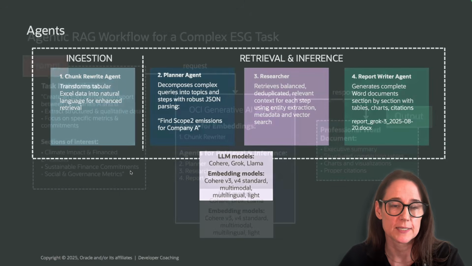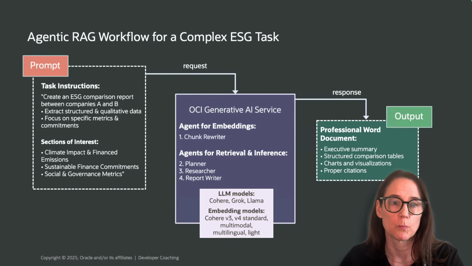Here's that familiar RAG diagram again, but notice the difference. With vanilla RAG, the query goes straight to embedding, to retrieval, and it's a one-shot answer. With agentic RAG, the query will first hit the planner, get the subtasks, and then retrieve tailored information for each step. And then the document writer will put it all together in a structured report. So it's the same bones as RAG, but it's smarter at both ends. That's why it scales to messy, multi-entity, multi-year documents, whereas vanilla RAG just drowns.